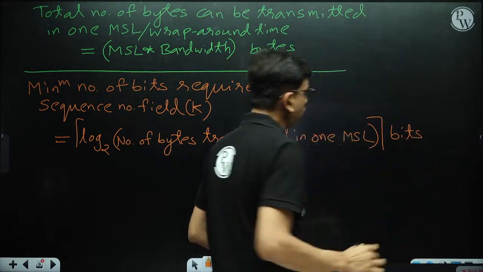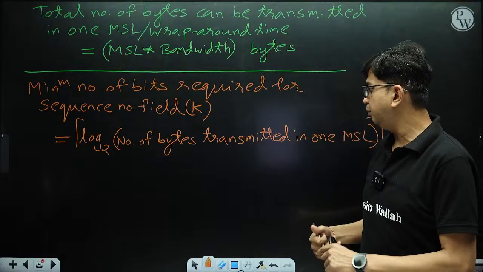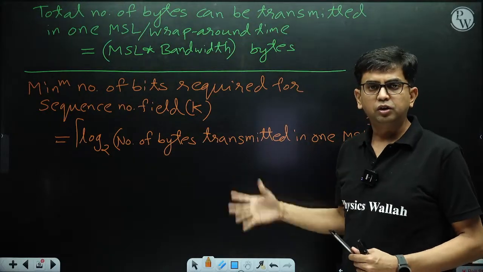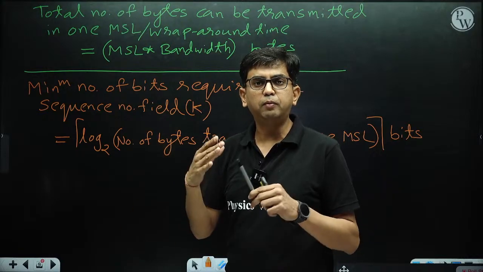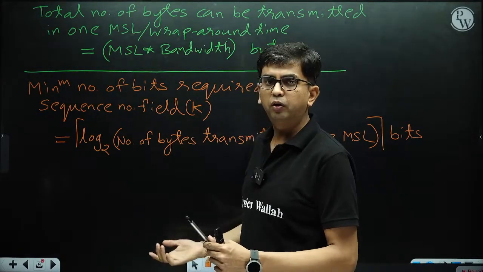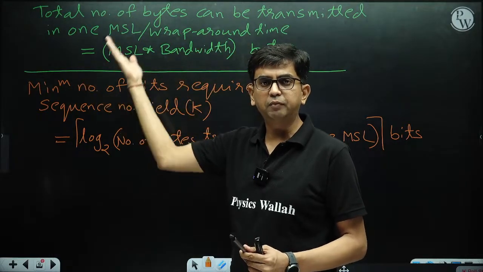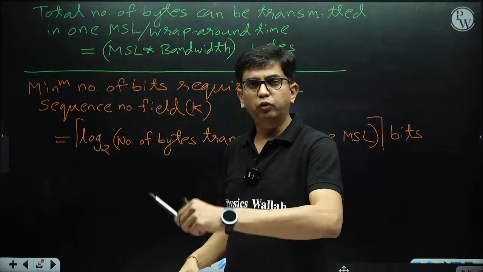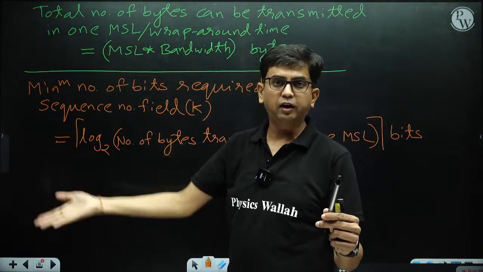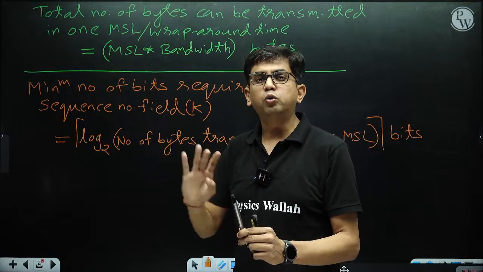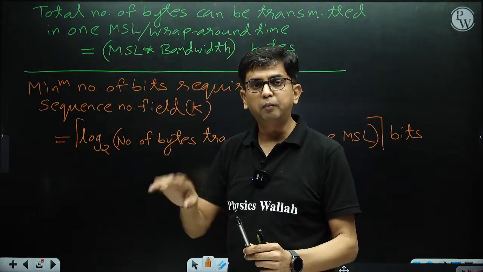There are two questions in GATE history based on this logic. If you understand, basically we have to find the minimum number of bits required. It totally depends on how many bytes we can transmit in one segment lifetime, how many maximum bytes we can transmit in one wraparound time, before repeating the same sequence number. To address these number of bytes, how many bits are required?